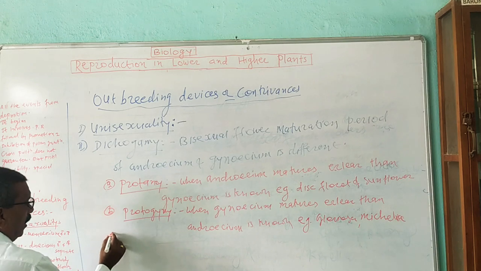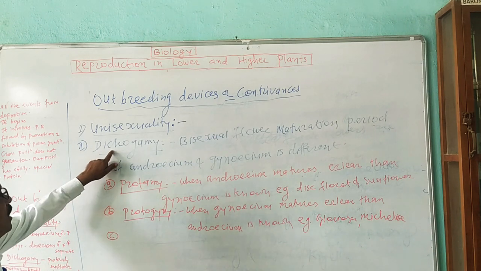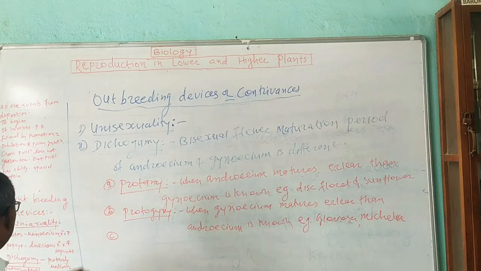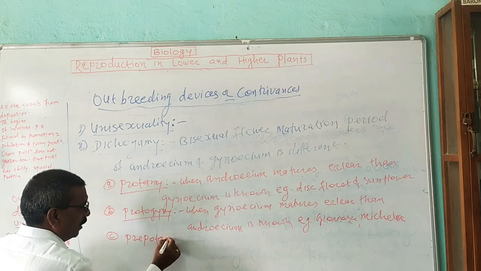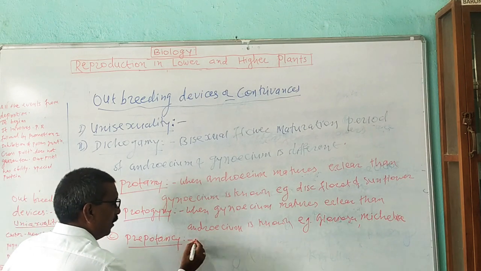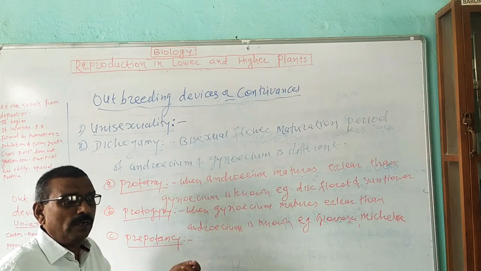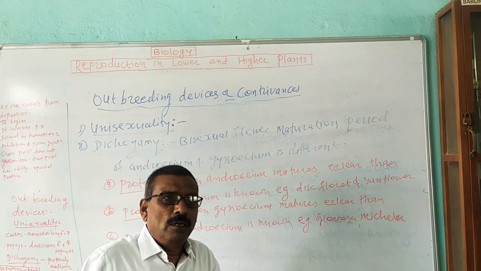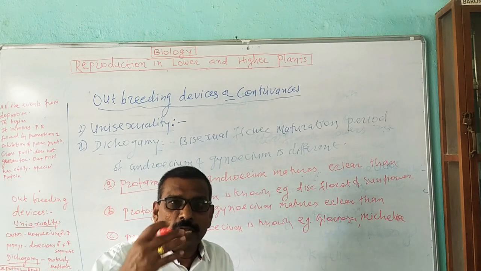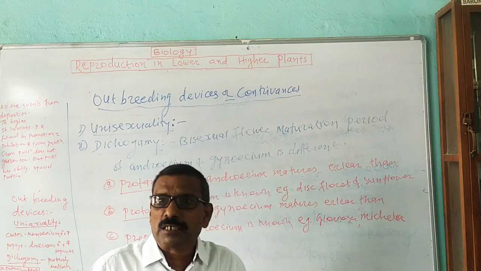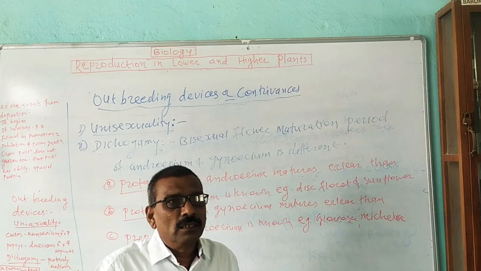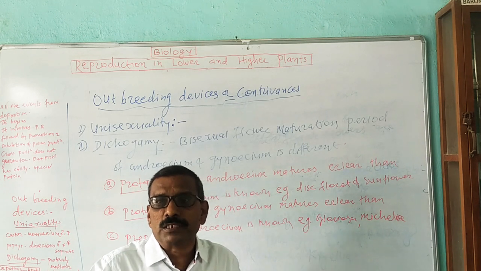Now there is a special type of device found in the case of dichogamy. That one is known as prepotency. In the case of prepotency, the pollen grains of another flower germinate rapidly on the stigma than the pollen grains of the same flower.